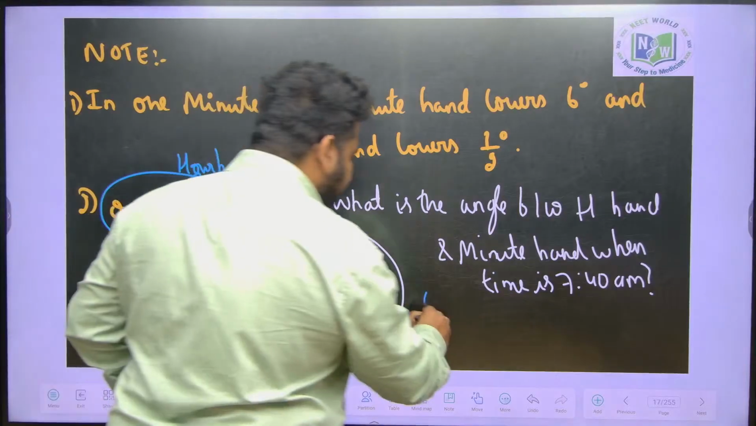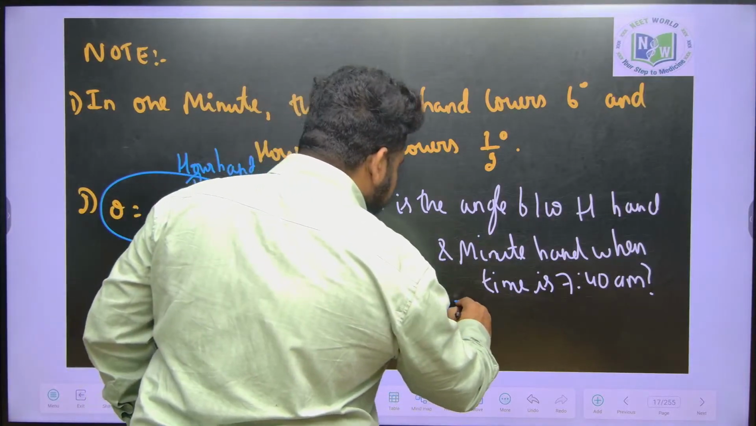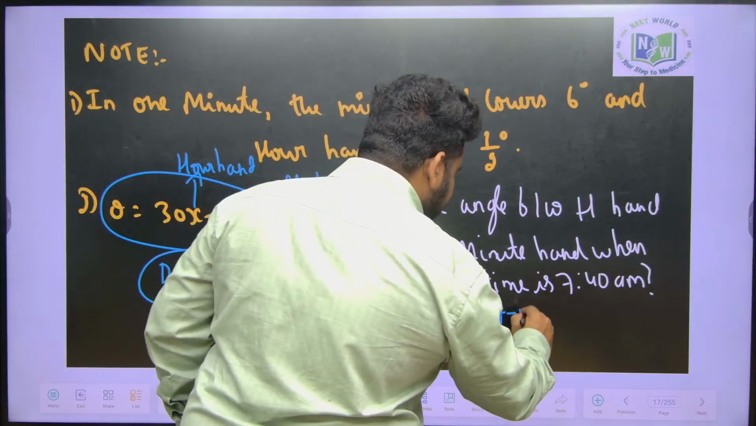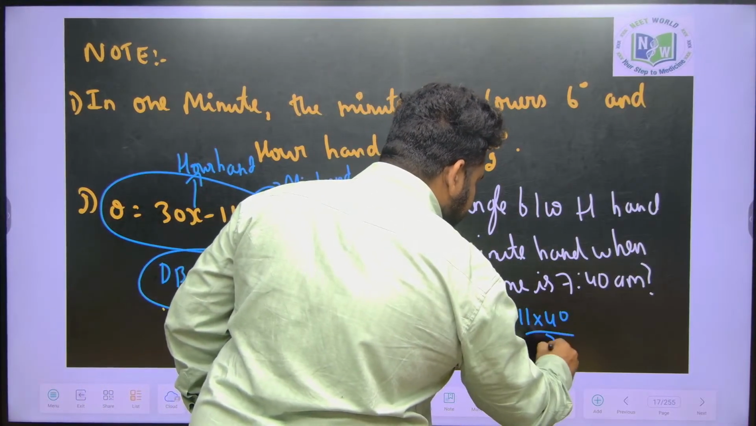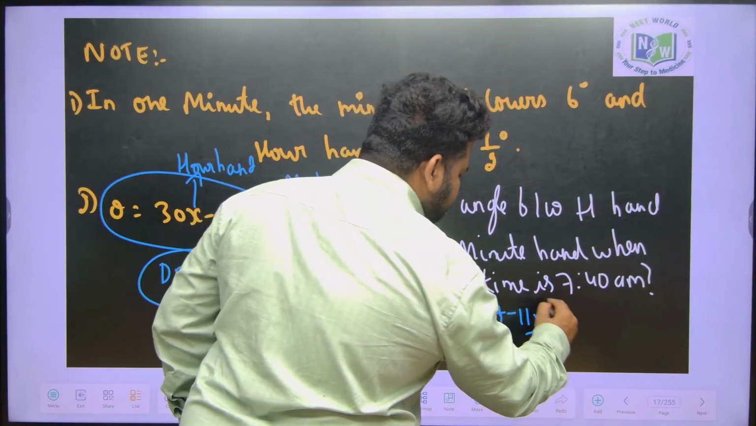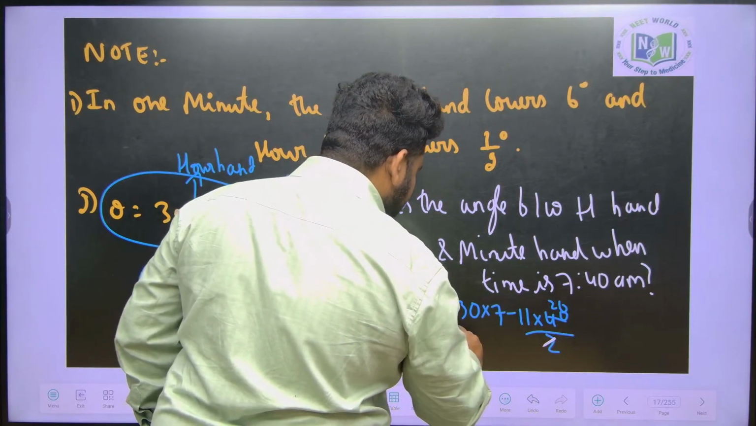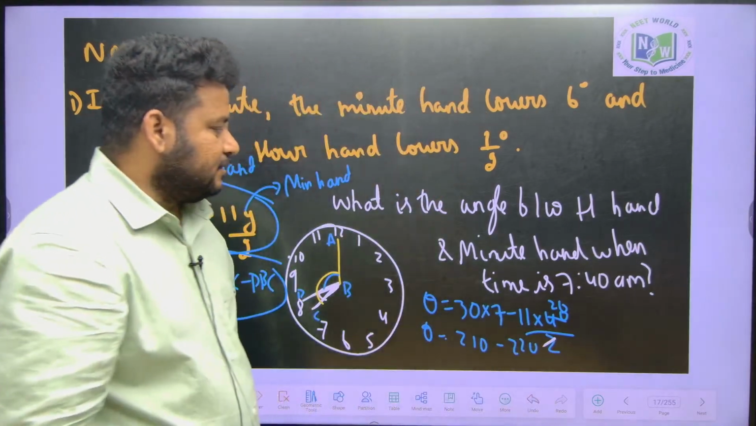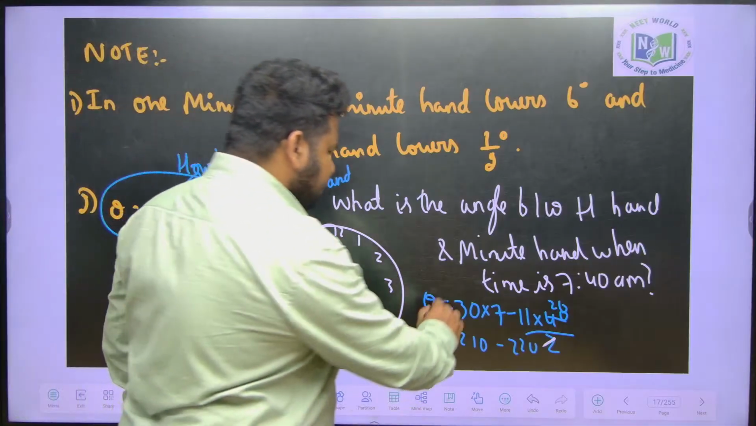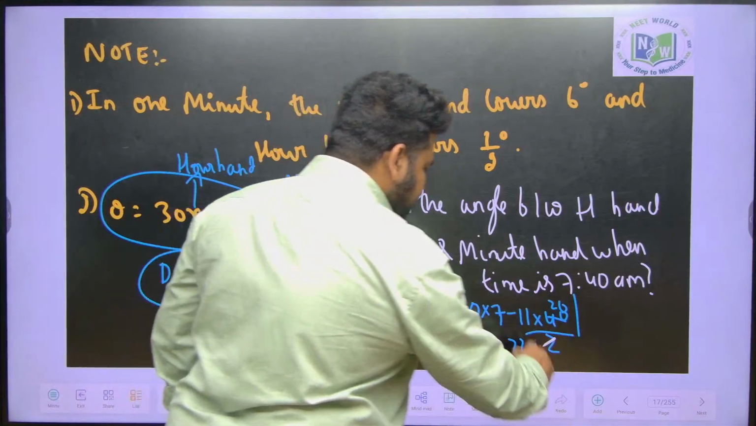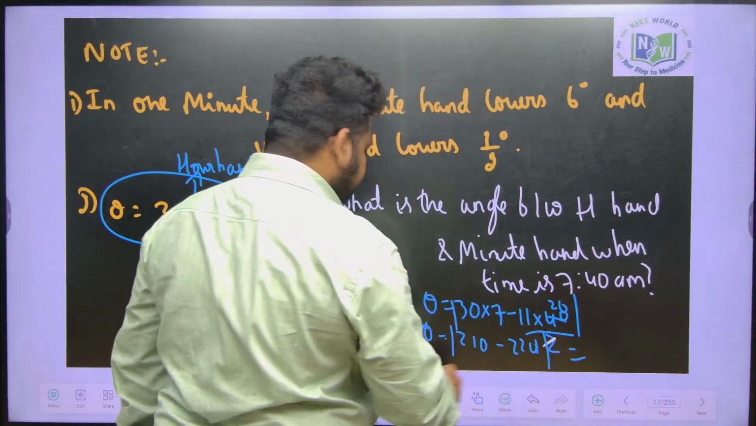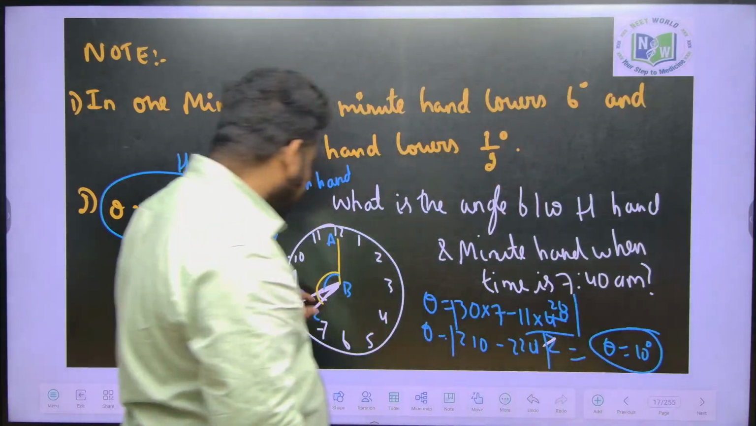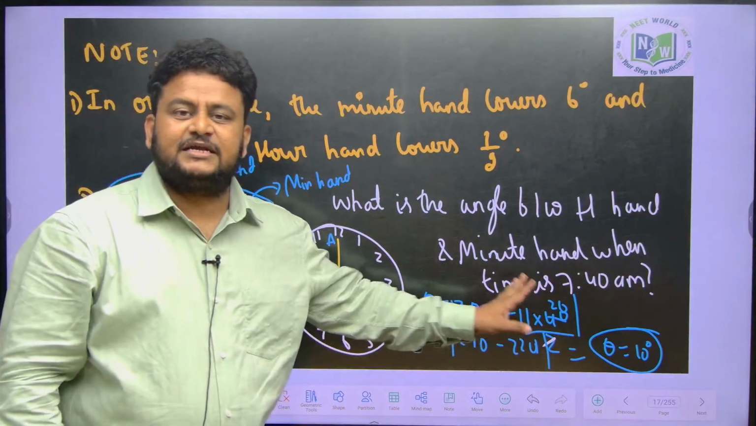So the theta value will become 30 into x, which is 7, minus 11y by 2, that is 11 into 40 by 2. So this will become, 2 ones are 2, 2 20s are 220. We will get theta is equal to 210 minus 220. Here we have to take the modulus sign, because the angle cannot be negative. So if you take the modulus, theta will become 10 degrees. See how small the angle is. Theta is equal to 10 degrees.